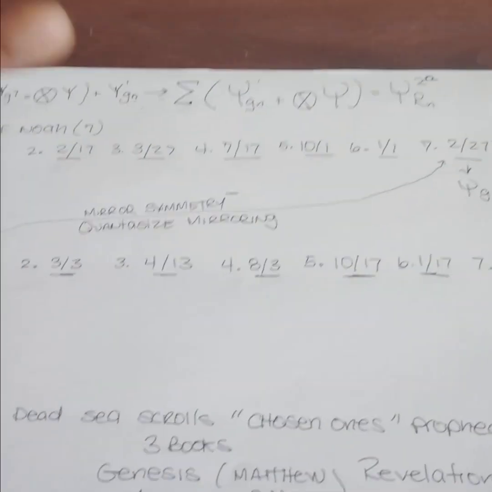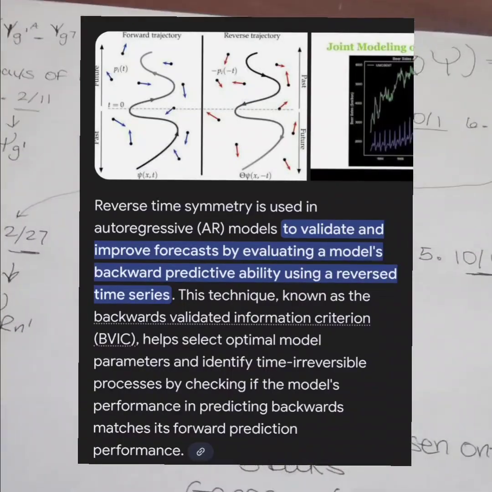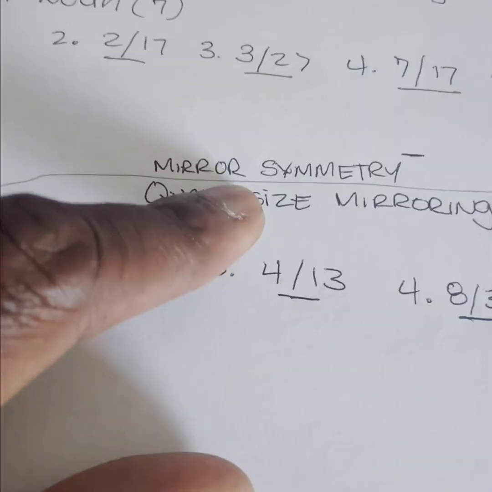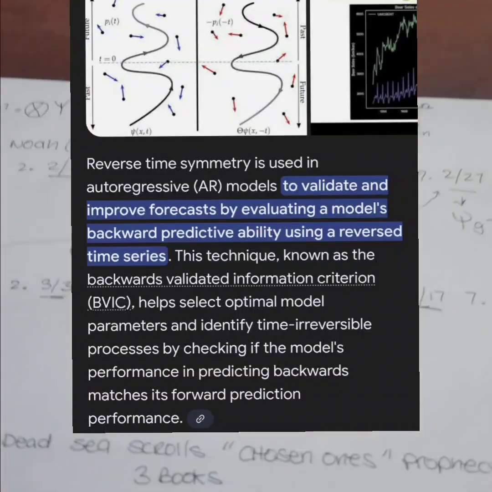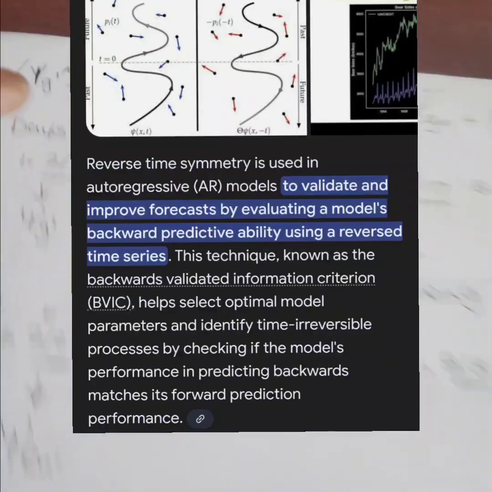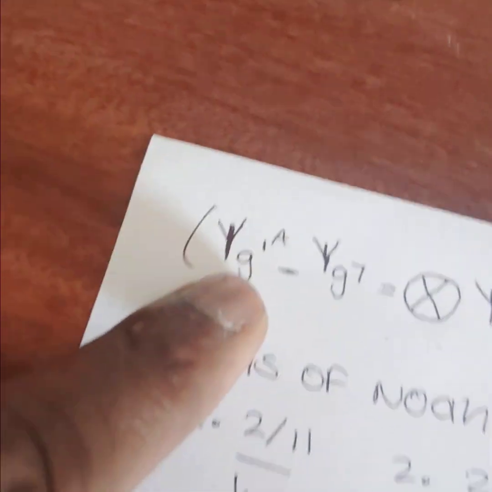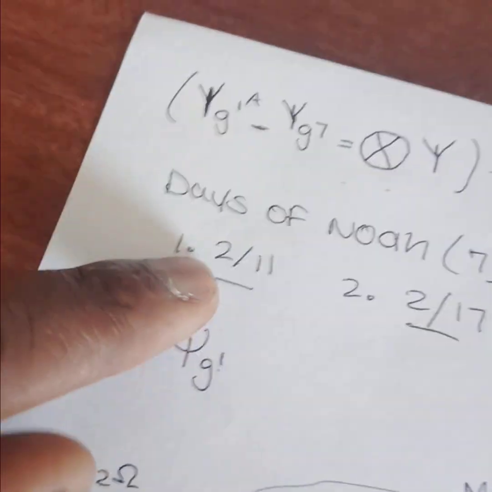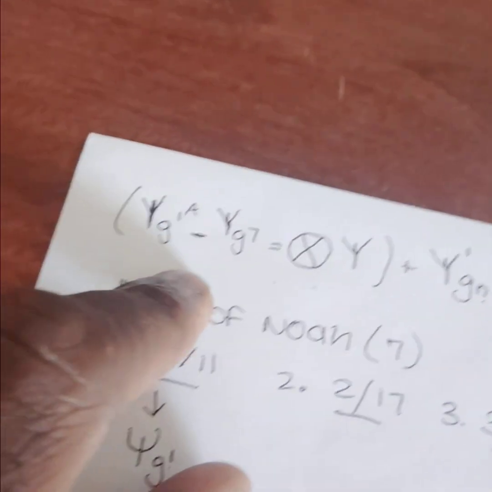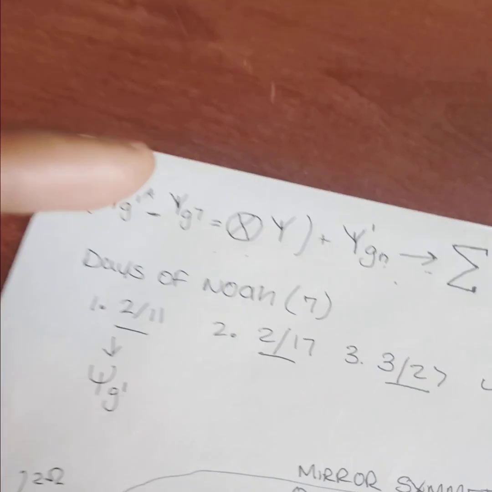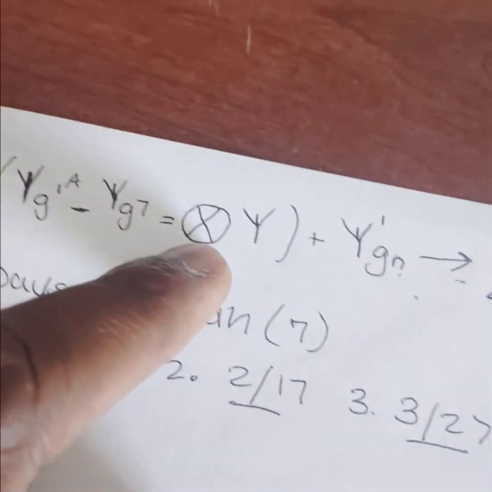So what we want to do is use what's called reverse time symmetry, or we can call it mirror symmetry. We're going to quantize the mirroring frequencies between the known values of these sets. And how do we do that? We do that through this equation. G1 stands for the first date associated with the days of Noah. G7 is the last date. We simply subtract them, and then we get our interpolator, which is 16. It is going to be our measuring device, and this is the symbol for the measuring device right here.